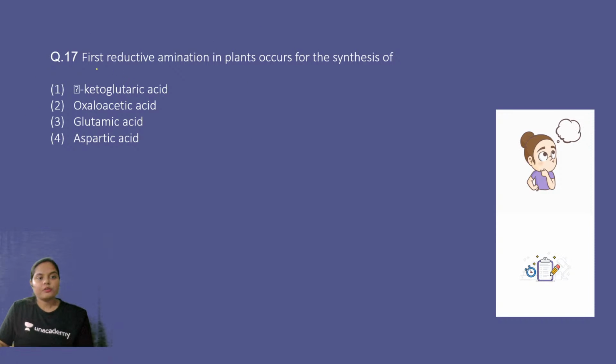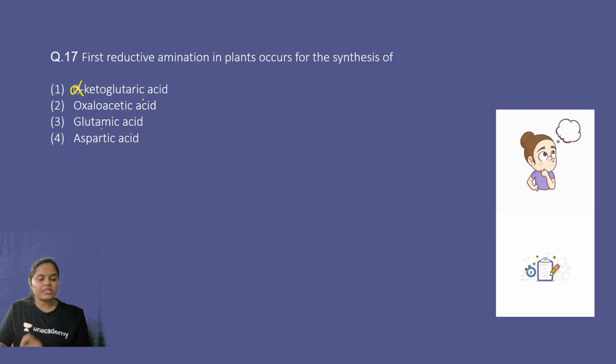Next. First reductive amination in plants occurs for the synthesis of alpha-ketoglutarate acid, oxaloacetic acid, glutamic acid, or aspartic acid. Answer to question number 17 should be reductive amination, the fate of ammonia once it is absorbed by the plant. So this was the first case which we discussed.